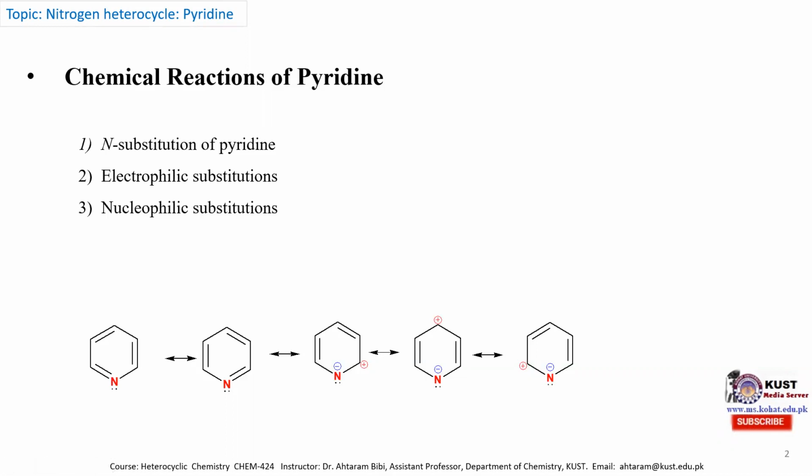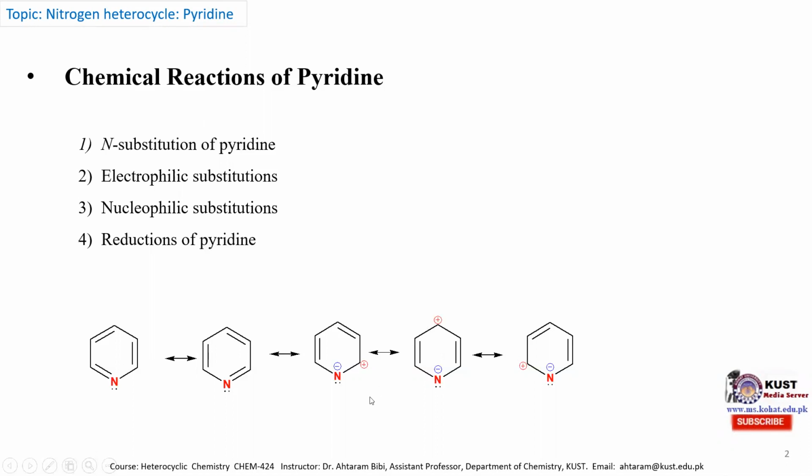The third reaction is the nucleophilic substitution reaction of pyridine, and nucleophilic substitution of pyridine is much faster as compared to the benzene molecule, because in these 3 mesomeric forms, the positive charge exists at its alpha position and gamma position. Therefore, generally the nucleophilic substitution takes place at the alpha position and gamma position of the pyridine molecule.